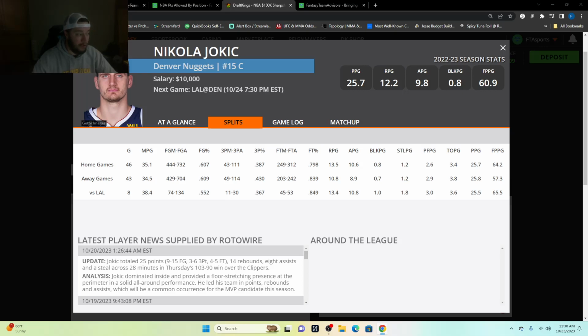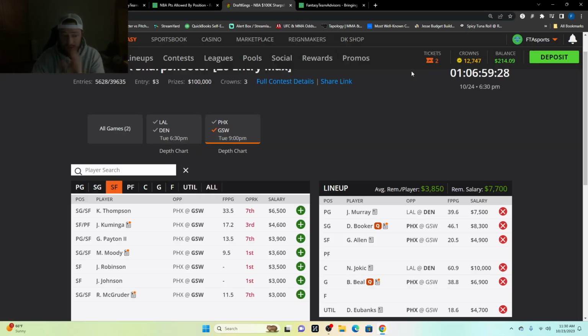You've got Jamal Murray, who's in a smash spot, like I said, in this matchup against the Lakers. Looking at his points here, he hit 25 fantasy points 89.8% of the time, 30 at 79% of the time. If we go up to 50 fantasy points, 16.6% of the time, 55 fantasy points, 8% of the time, 60 fantasy points, 3.3% of the time, 65 was only 1.2% of the time, and hitting 70 fantasy points was only 0.3% of the time.